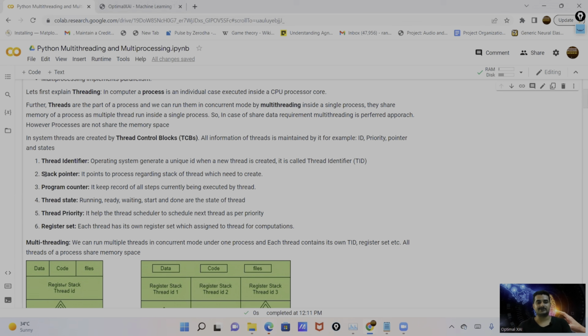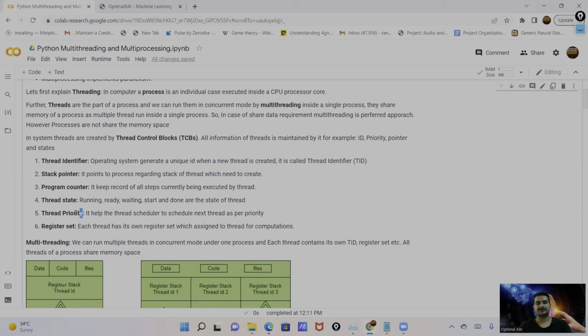Then we have the stack pointer. The stack pointer basically points to the process for which the thread needs to be created or executed. Then we have the program counter. The program counter basically stores the steps executed by a particular thread. It maintains the step records. And fourth, we have the thread state. There are multiple thread states like running, ready, wait, start, or completed. In case of completed, we have the done status. So these are the separate statuses of the thread.